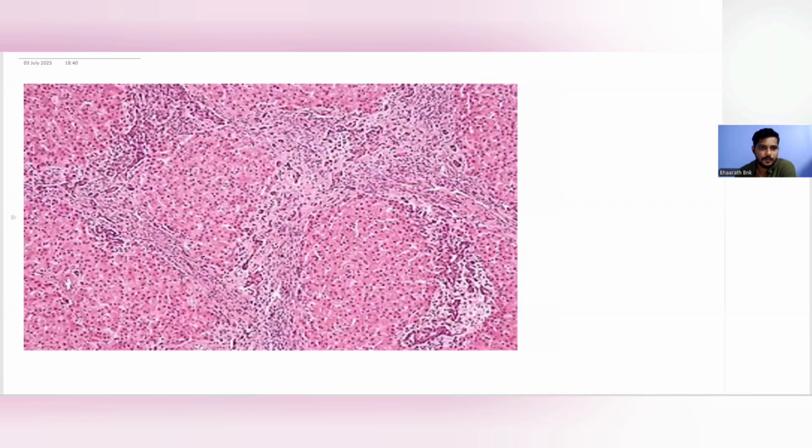This is the central scar and the central arteriole, from where there are radiating fibrous septa, right? So central scar with radiating fibrous septa, and along these fibrous septa, there is the functional hepatic parenchyma, right? So there is hyperplasia of almost all the elements of the liver. So this is suggestive of focal nodular hyperplasia, right?